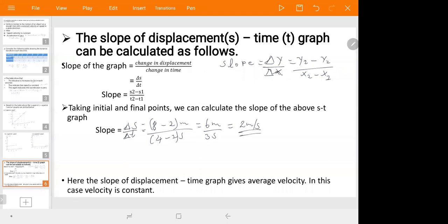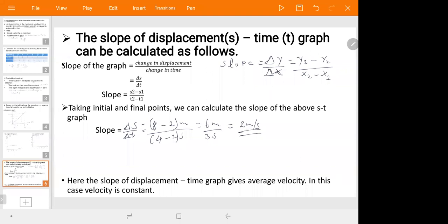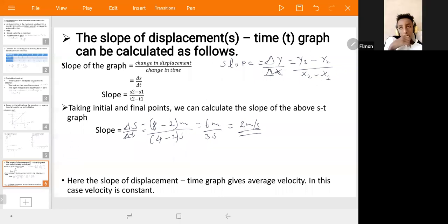Have you seen the slope? The slope is equal to the speed given in the table.